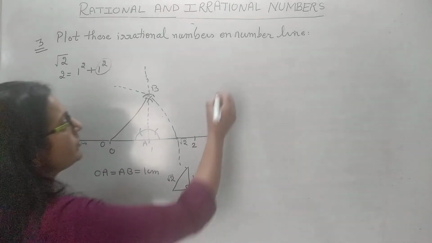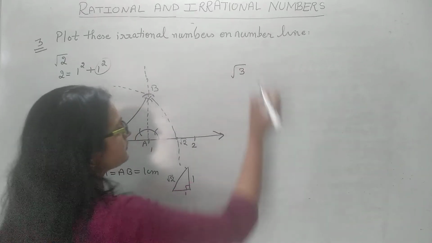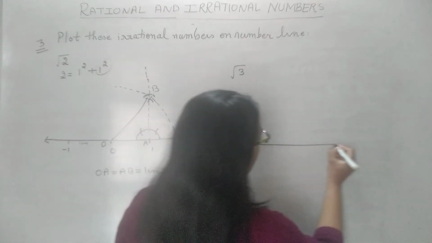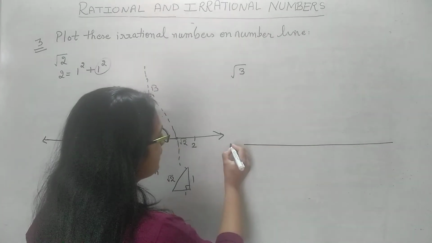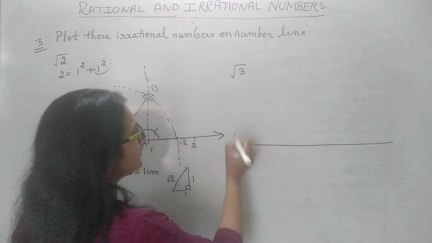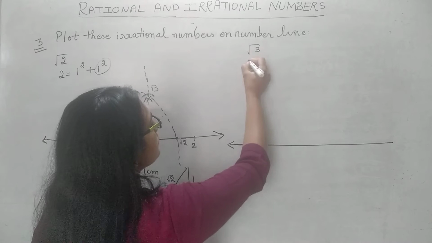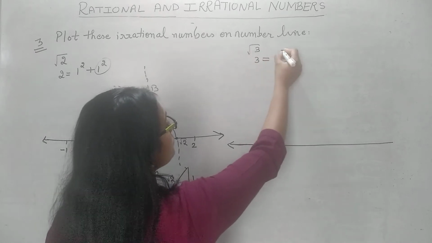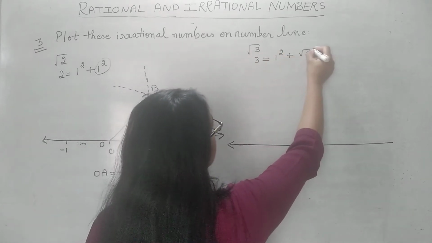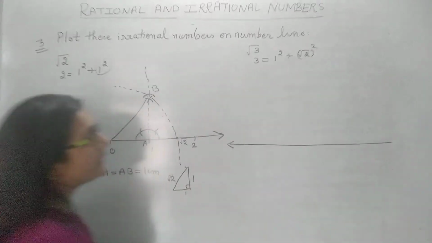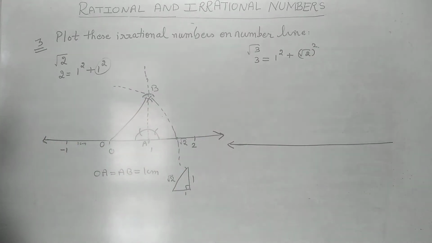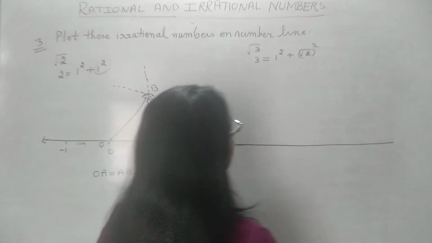Now similarly we have to plot root 3. Now how can we plot root 3? Let me plot it here only. So first of all, how can we write this root 3 as a sum of two squares? I can write it like this. 3 can be written as 1 square plus root 2 square. So how are we going to do it?